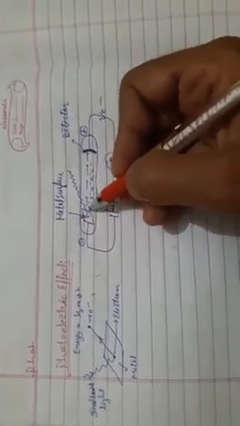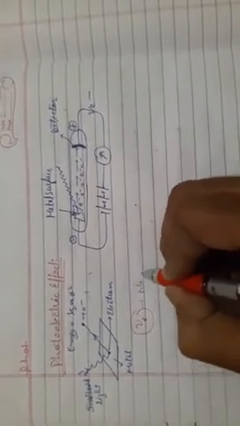The first point: electrons are ejected only if the incident light radiation striking the surface has a frequency greater than the minimum frequency, represented by mu naught. If the frequency is less than mu naught, there is no electron ejection.